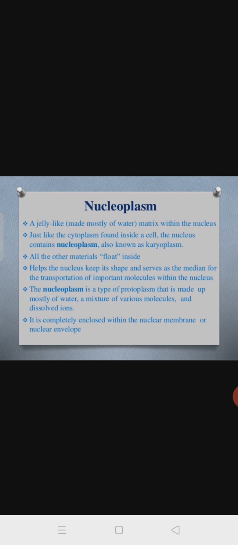The nucleoplasm is a type of protoplasm that is made up mostly of water. It is also like a protoplasm. Protoplasm means nucleoplasm plus cytoplasm. All these we call the protoplasm, which is watery. A mixture of various molecules and dissolved ions are present in the nucleoplasm. It is completely enclosed within the nuclear membrane or nuclear envelope. So this fluid part is enclosed within the nuclear membrane.